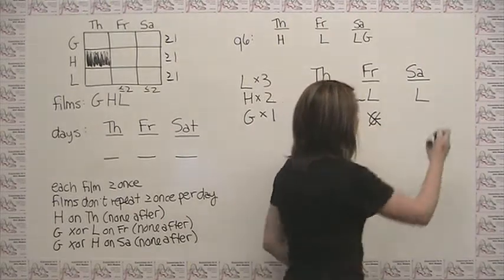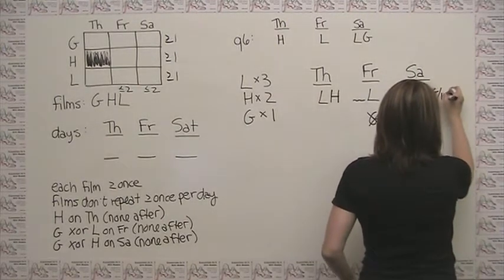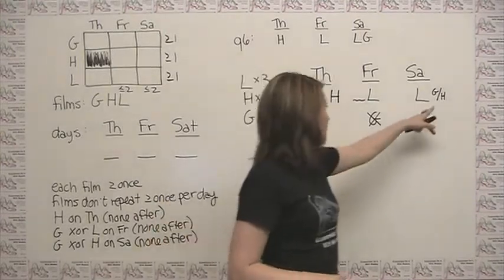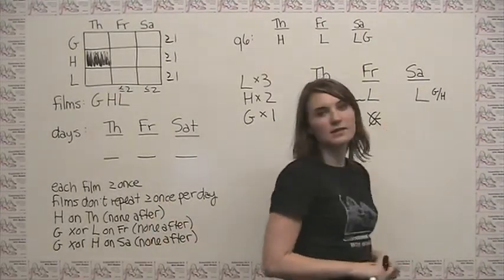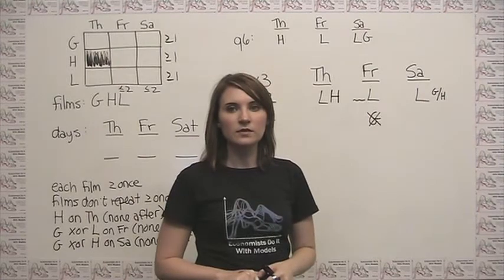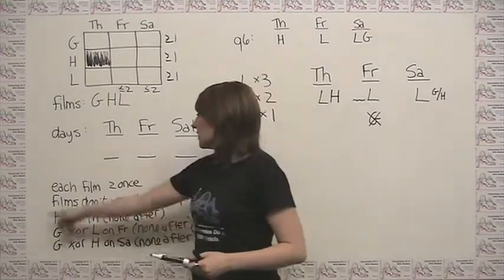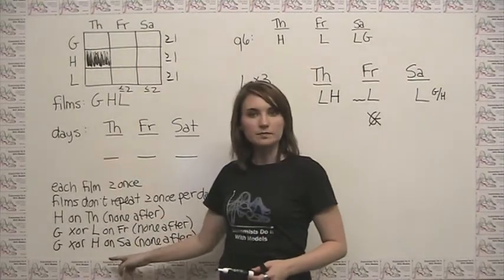So here we have exactly one of G and H, we just don't know which one, and it has to come after this L here. So this is what we've done given the rules that we've had at our disposal the entire time.